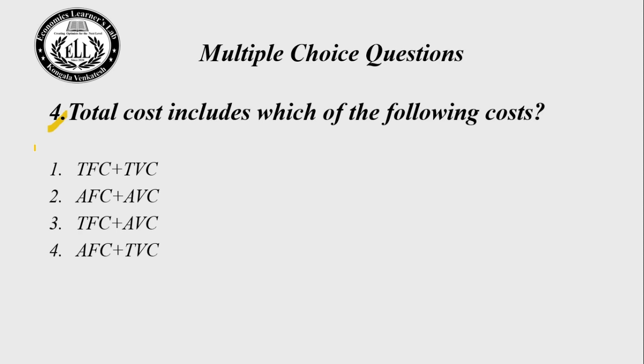Let us see. Total cost includes which of the following costs? Choice number 1, total fixed cost plus total variable cost. Choice number 2, average fixed cost plus average variable cost. Choice number 3, total fixed cost plus average variable cost. Choice number 4, average fixed cost plus total variable cost. So the right answer for this question is choice number 1. The total cost includes total fixed cost as well as total variable cost. Let us go to the next question.